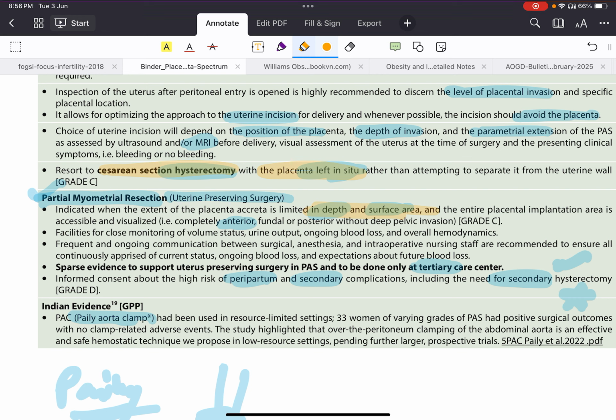For these patients, you should monitor volume status, urine output, blood loss and hemodynamics. And these patients should be educated that if you have any blood loss or your bleeding is not controlled, then there is a high risk of peripartum complications and also risk of secondary hysterectomy. We will call her again and do hysterectomy if the bleeding is not controlled.